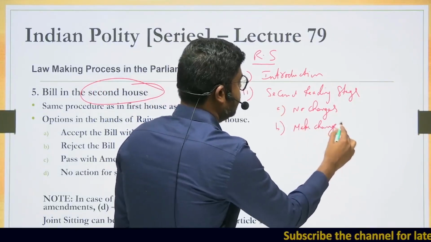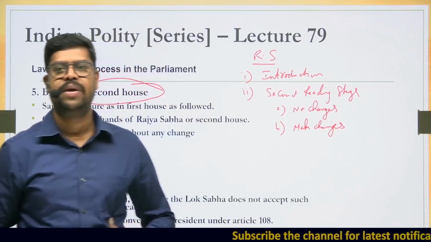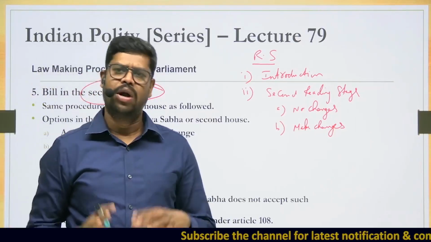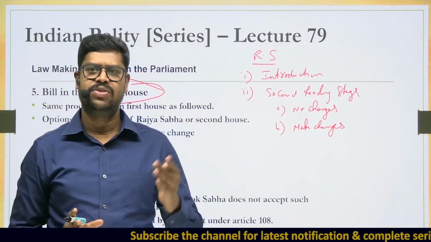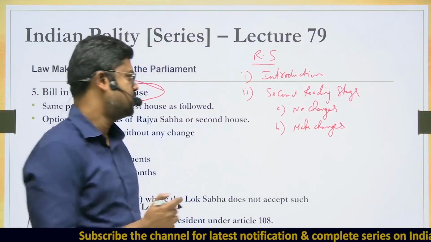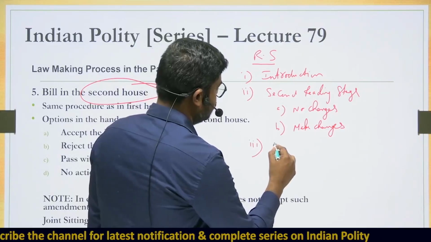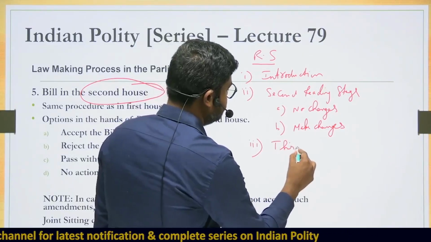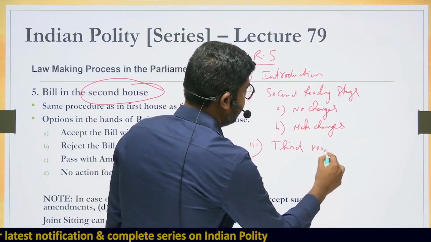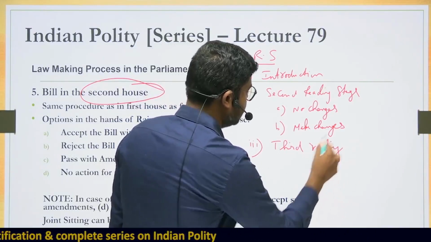This has to be very clear to you. So they make no changes or they can make changes. Whatever happens in the second reading stage, whether they make changes or they make no changes, then the bill comes to what is called the third reading stage. The third reading stage is a stage where the bill is finally put to vote, nothing more than that. So this is the third reading stage.